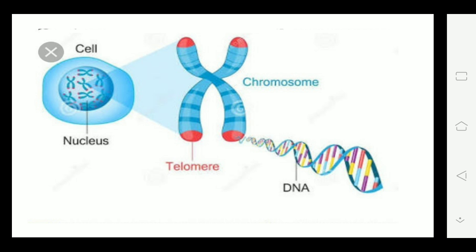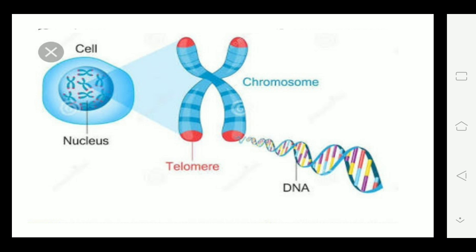Now where are the chromosomes? In the nucleus. If you see a normal cell, you will see only thread-like structures. But when the cell wants to divide, or there is a condition where the cell should divide, the chromosomes appear like this X structure. Can you see the X structure shown over here? So these chromosomes are condensing together into this structure.